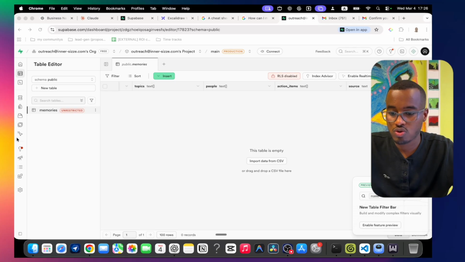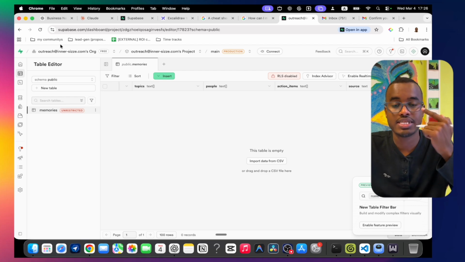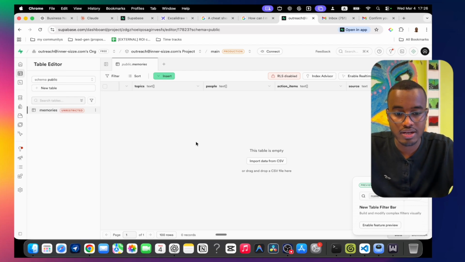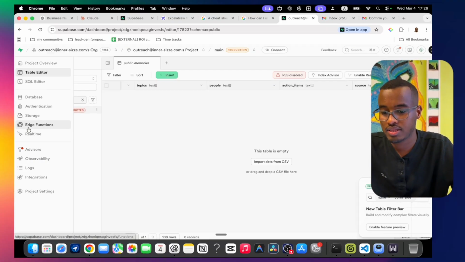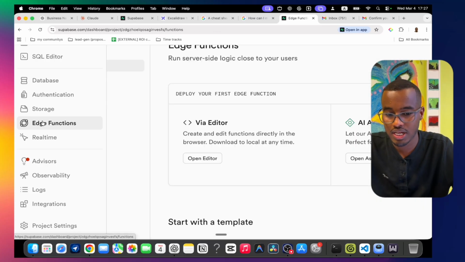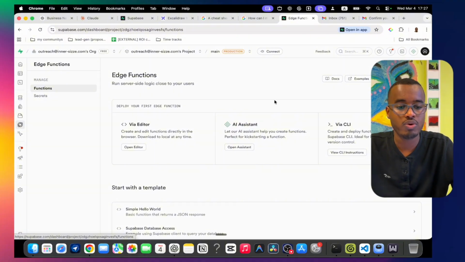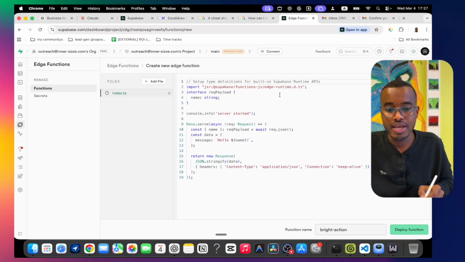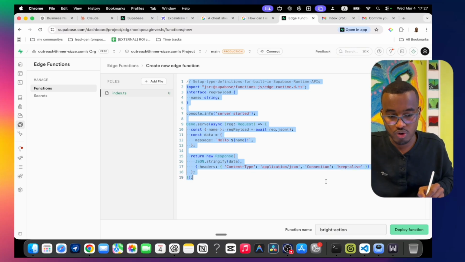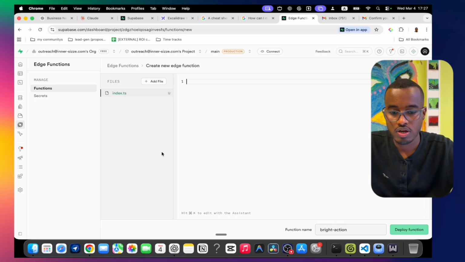Second thing, after we created our table, we need to create the edge function, the tiny program that will call this and save and store everything. And here it is. You're going to come here, you see the tiny program called edge function. You're going to click there. After you click it, it's going to bring you here. Then we're going to say, hey, deploy a new function. Okay, we're going to tell it, hey, use via editor. Here also we're going to give it a code. First of all we're going to delete this code, and then we're going to come back and also give it code.